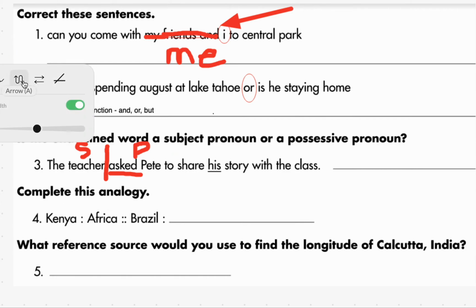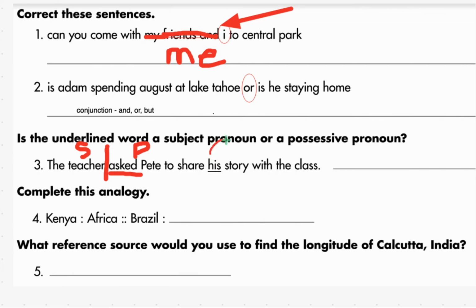So if I drew a fancy arrow right here, it's his, whose story? It's his story, right? So it seems possessive, doesn't it? Whose story? His story. So keep that in mind.